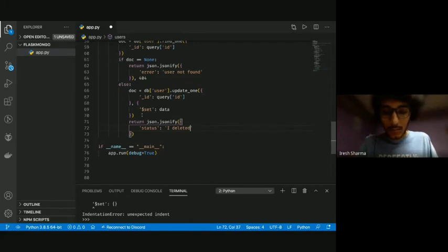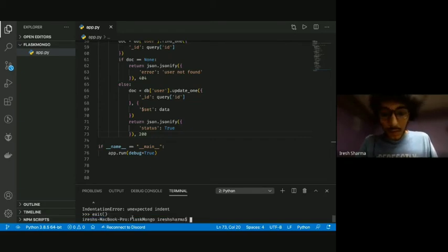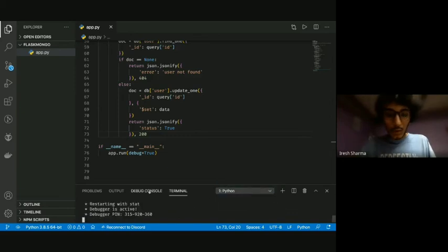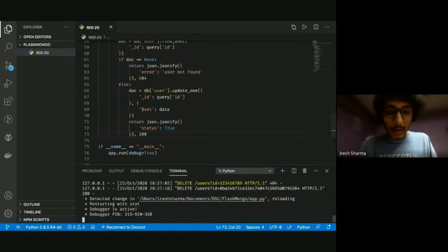Okay, no. Now let's just send true, simpler, and we'll send 200 HTTP code. So we're done with that. I'm gonna exit. I accidentally closed the server, so let me fix that. Okay, cool, so the server has restarted.